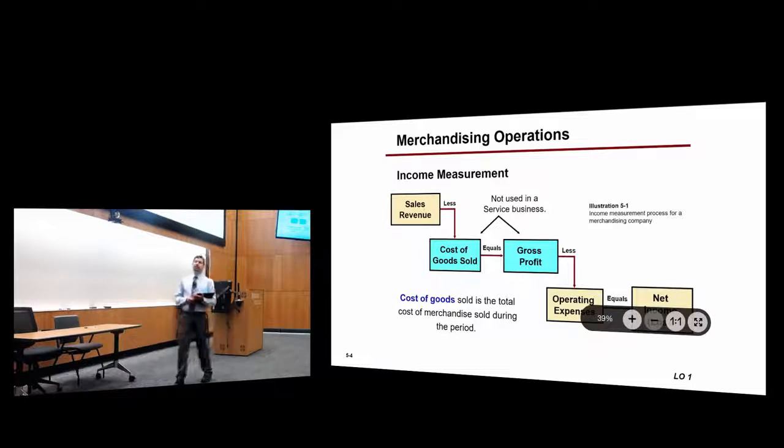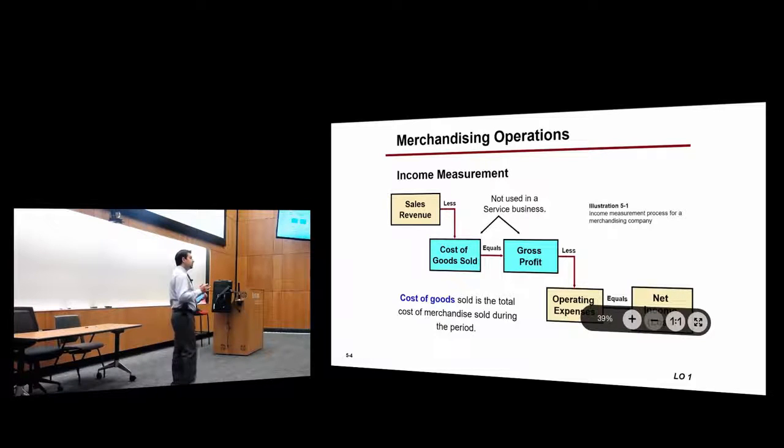Now, in this slide here, how do you calculate net income? So far, with the service companies, it was very simple. We had service revenue minus expenses, and so far it was operating expenses, right? Salaries, depreciation, rent.